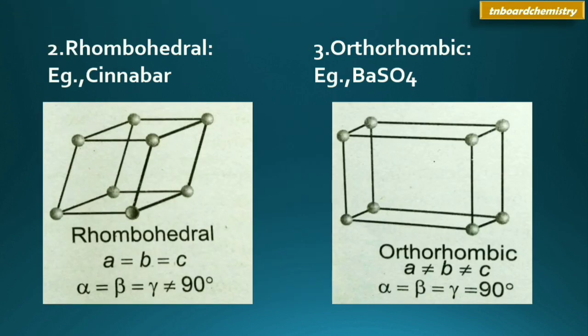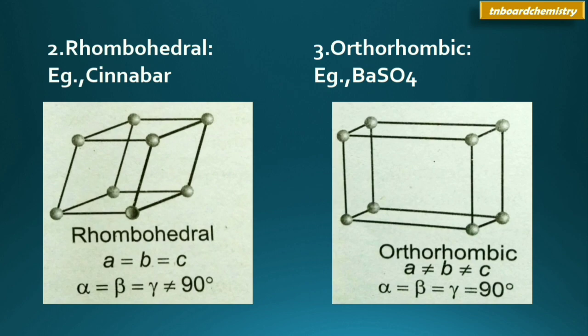Next system is rhombohedral system. An example of this system is cinnabar, which is the ore of mercury. And the geometry of the system is rhombohedron. This means it has a three-dimensional structure with 6 faces.